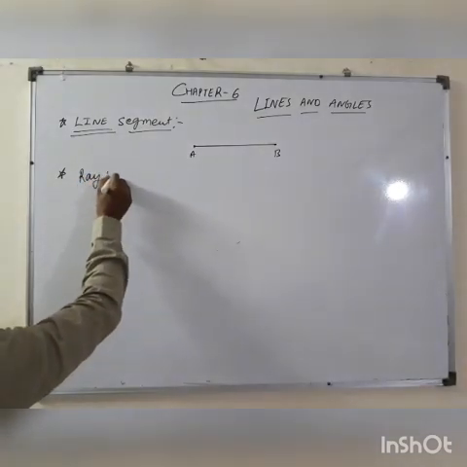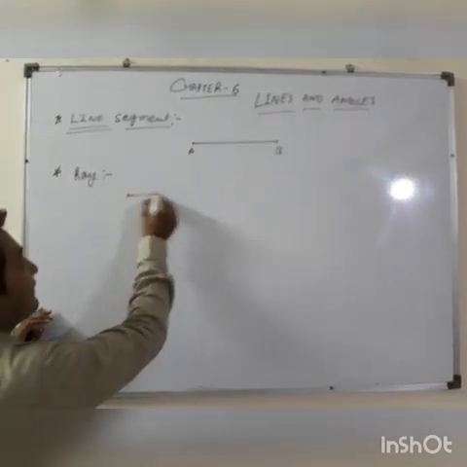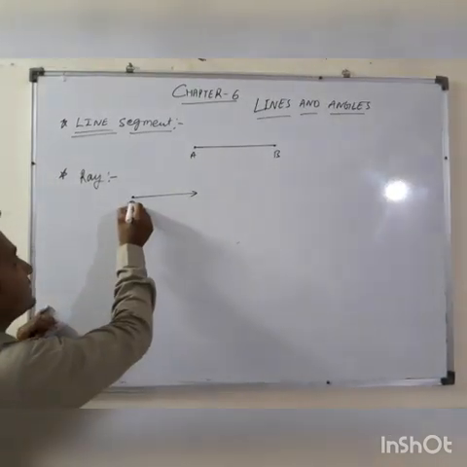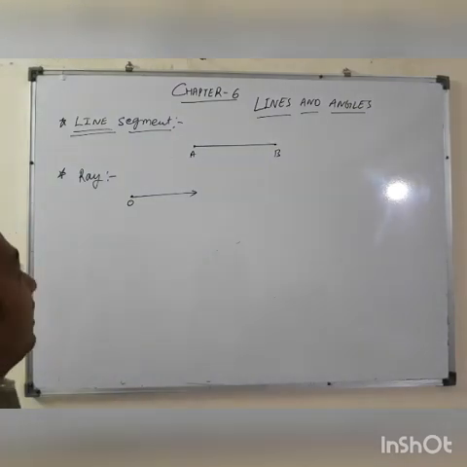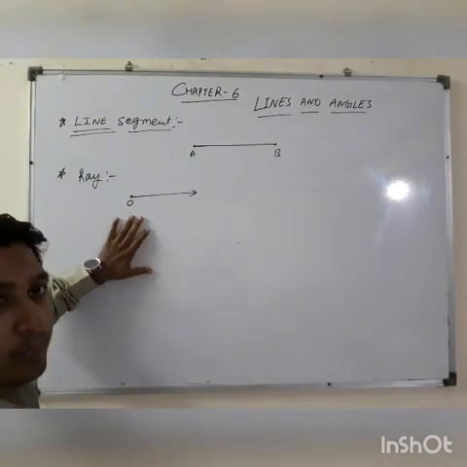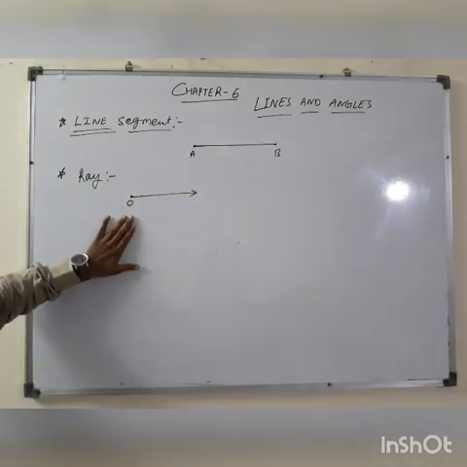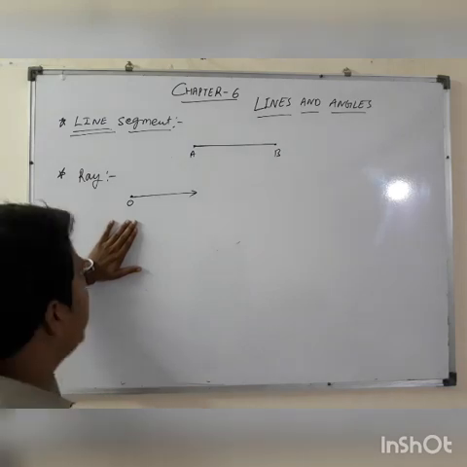Second is the ray. What is the meaning of ray? It is a type of line which has only one endpoint. For example, this is O. It is a type of line which has only one endpoint, one starting point. It's called a ray. Is it clear?